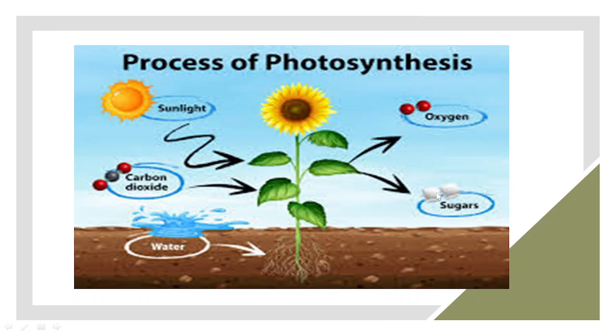Then, as a byproduct, what is released? Oxygen is released out. After the production of sugar, there is release of oxygen as a byproduct into the atmosphere, and that oxygen we are breathing. So, this is basically the process of photosynthesis.